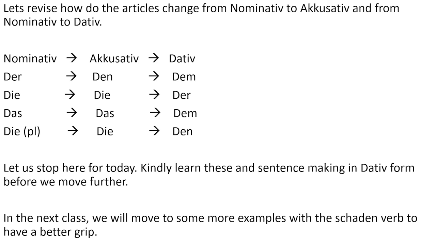Die stays as die in accusative and becomes der in dative. Das stays as das in accusative but becomes dem in dative. The plural die stays as die in accusative but changes to den in dative form.